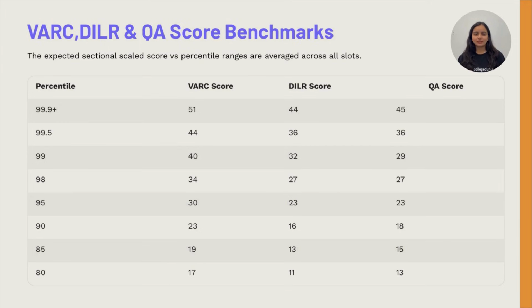For a 99 percentile, the scores drop to 40 in VARC, 32 in DILR, and 29 in QA. Similarly, for a 90 percentile, you would need 23 in VARC, 16 in DILR, and 18 in QA. Having a strong performance across all sections increases your chances of securing a higher overall percentile.